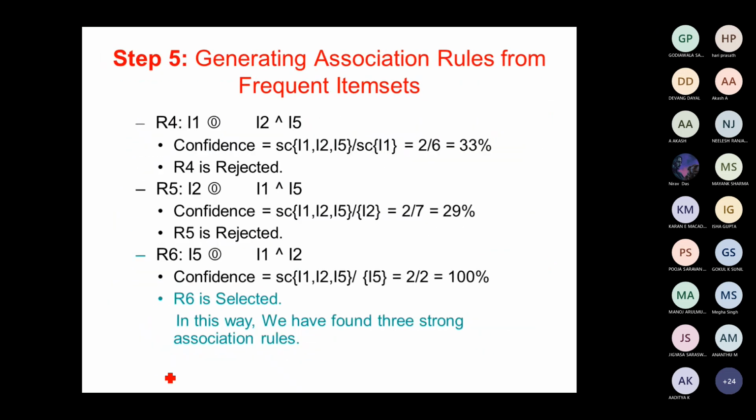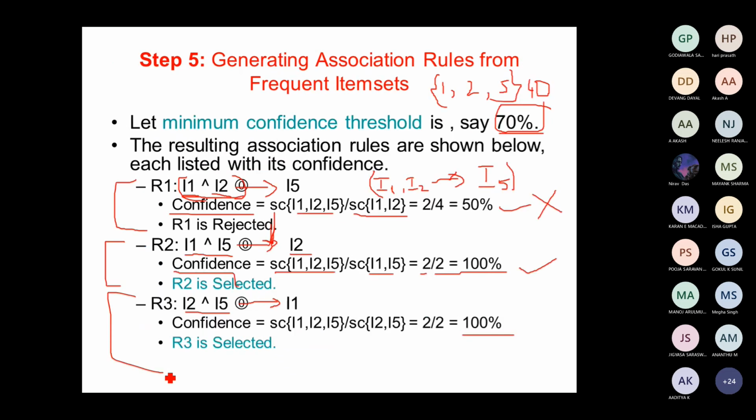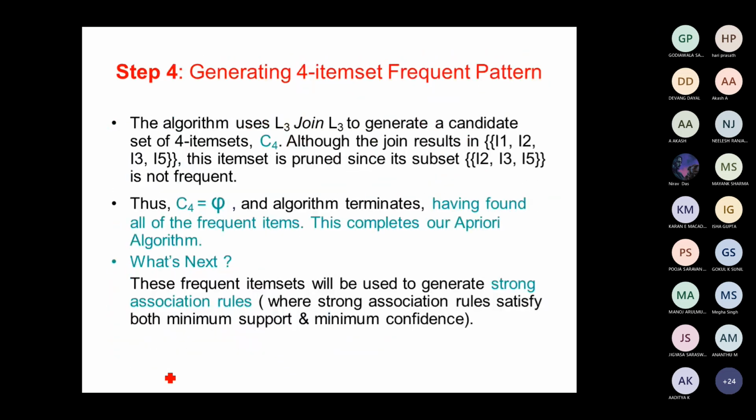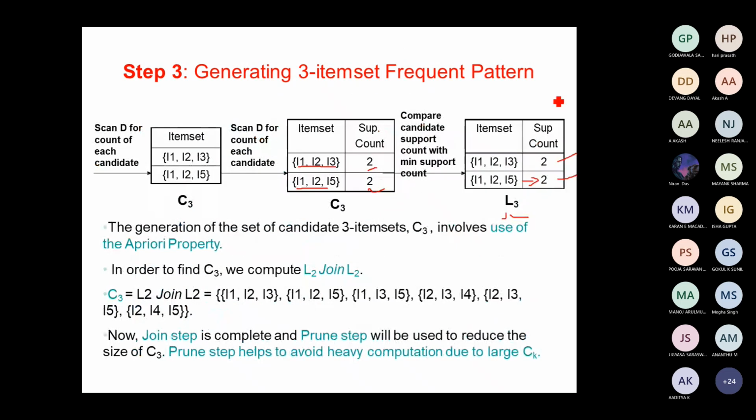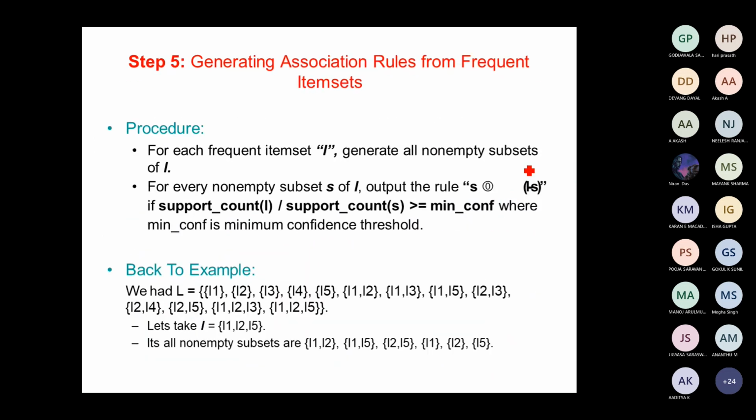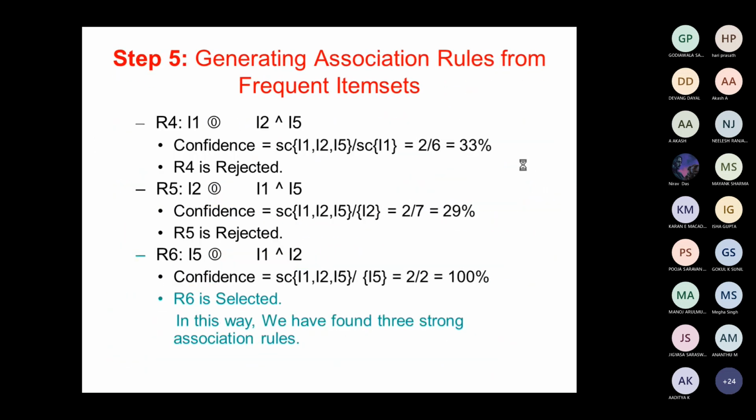Okay, we'll go for the next three item sets. This is one item set, right? I1, I2, I5. What is the other item set we have? I1, I2 and I3. This is another three item set. For this also you have to generate the association rules. Okay, so how to do that? Just go back.